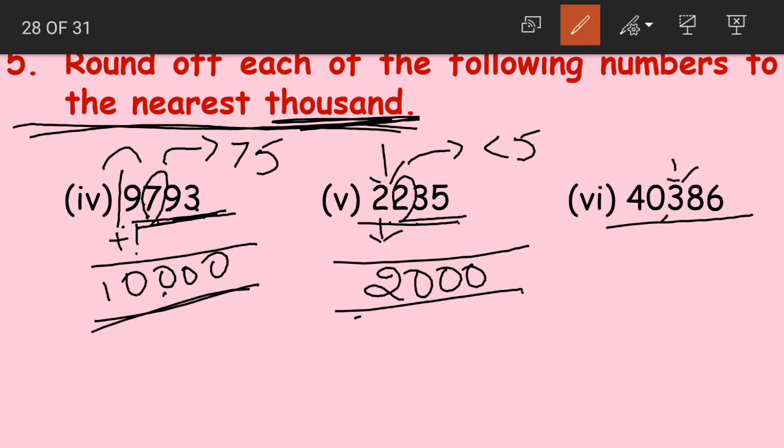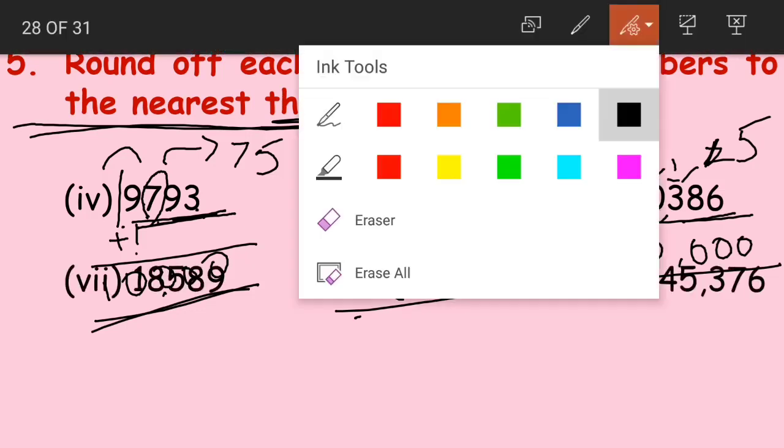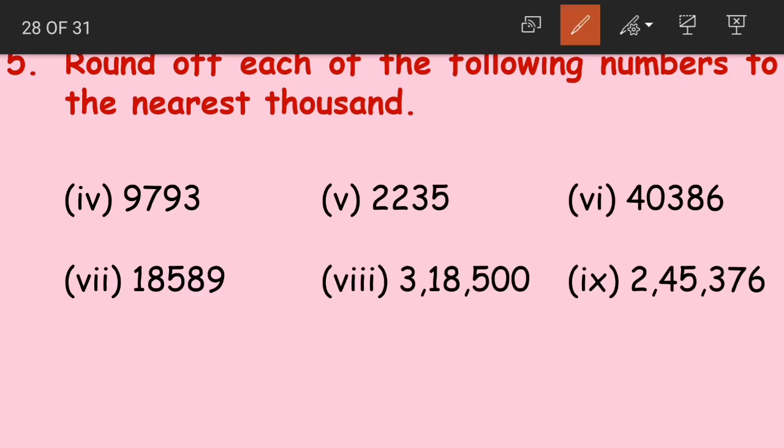The next question, 40,386. Now 3 is in hundreds place which is again less than 5. So the digit in thousands place remains unchanged. We write 40 as it is. Now these three digits, ones, tens and hundreds, are replaced with zeros. So 40,386 becomes 40,000.